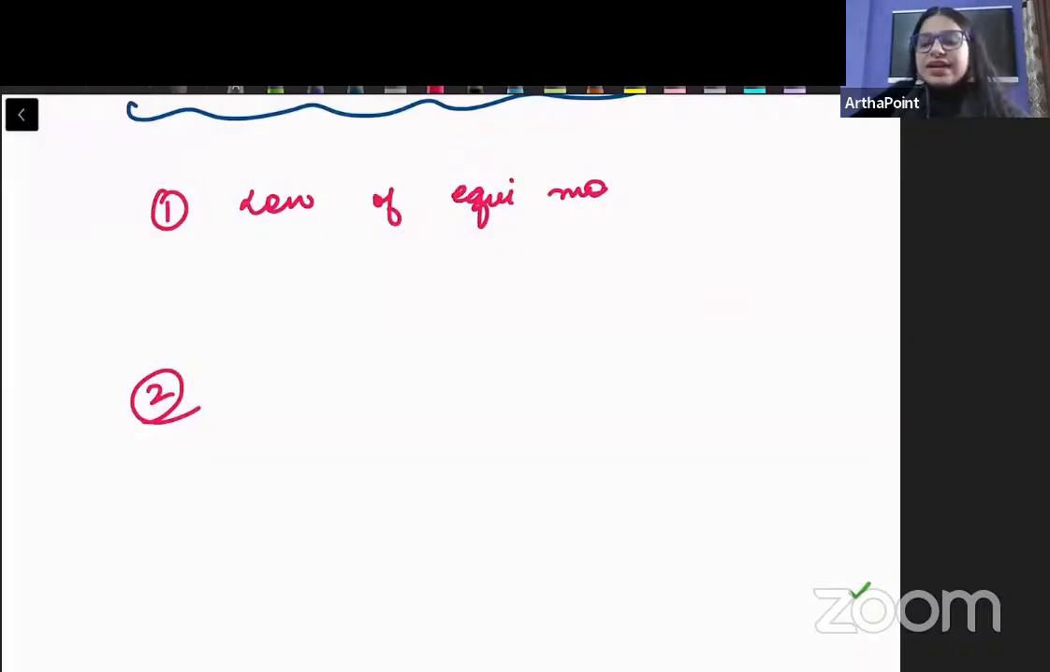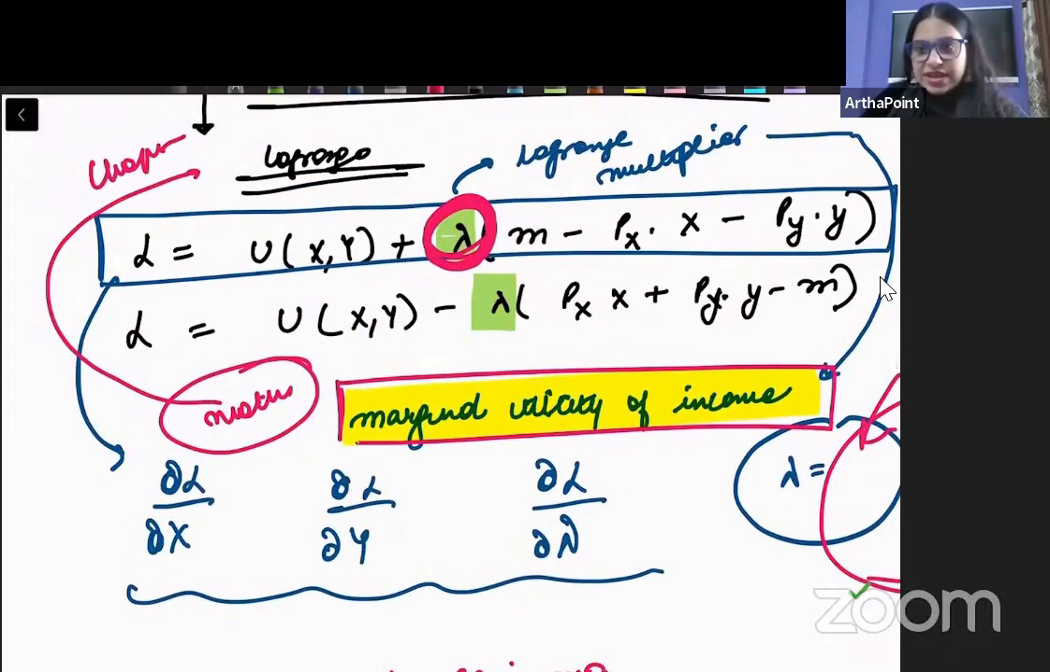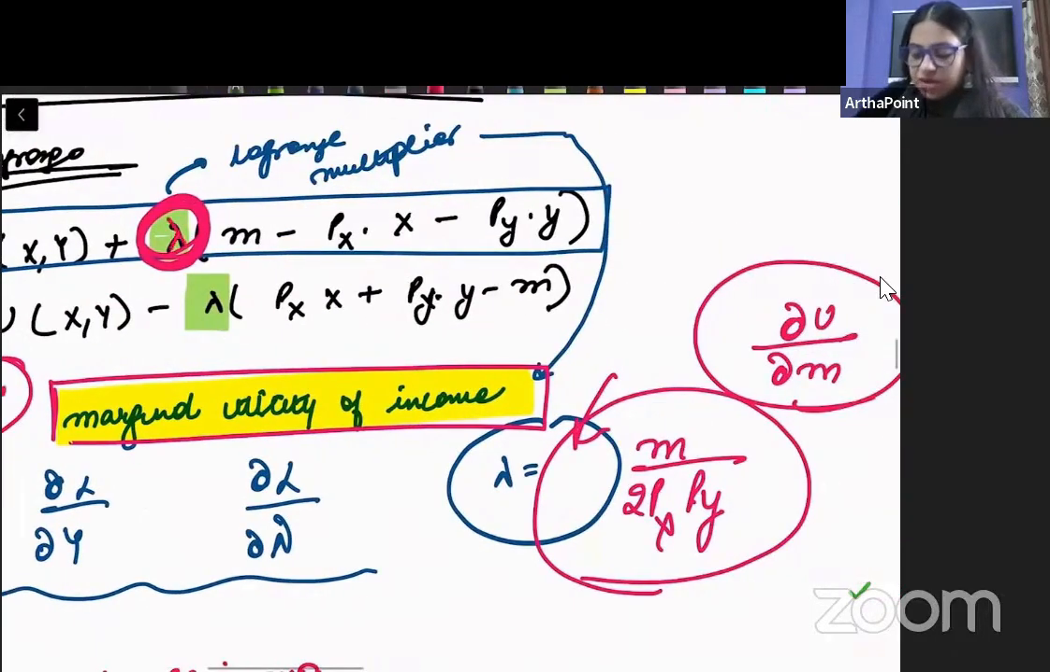हाँ बेटा, Lagrange नहीं शो कर रहा. Lagrange multiplier is showing marginal utility of money, not Lagrange. हाँ, Lagrange तो पूरा का पूरा, this entire equation is Lagrange, but this lambda, this is Lagrange multiplier and this tells me the marginal utility of money. Okay,